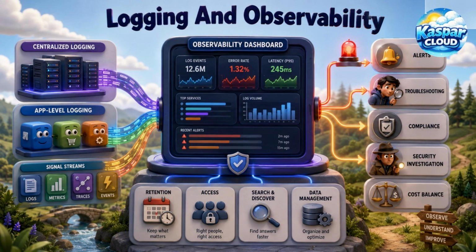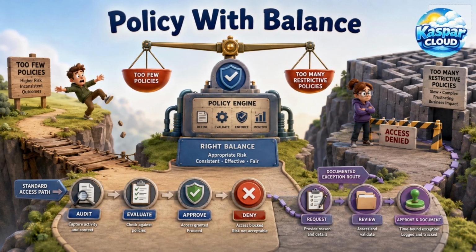Some logs may belong in centralized workspaces for security and platform operations. Other logs may remain with application teams. The design must balance central visibility with cost, privacy, and operational ownership. Without a log strategy, organizations may either miss critical events or collect too much data without knowing how to use it.